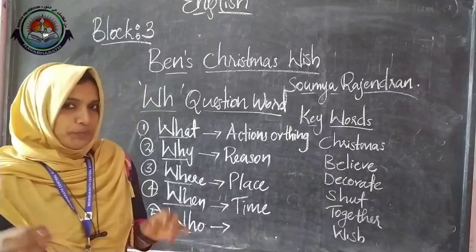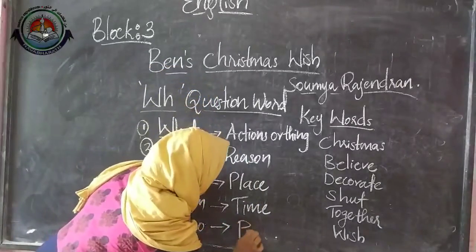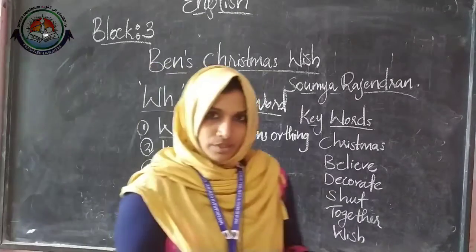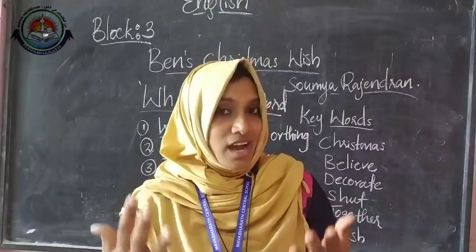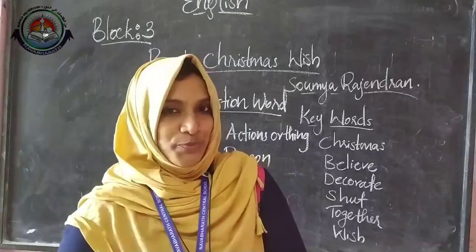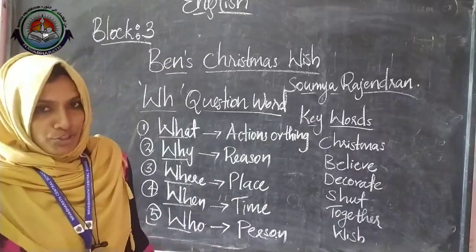And who we are using to know about the person. For example, who is your mother? Who is your father? Or who are you? I can ask question by using this who to know about you. Okay, so children, these are the WH question words.